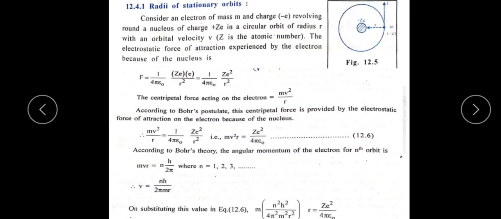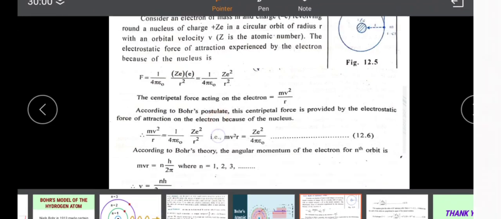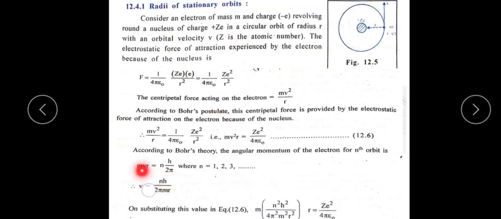Hence we keep v there and send m and r to the RHS. The remaining term v is as it is, nh is kept, and 2 pi is already here, and m and r come to the RHS. Then the equation becomes v is equal to nh divided by 2 pi mr. On substituting this in equation number 12.6, here we have the equation mv square r is equal to Ze square divided by 4 pi epsilon naught.